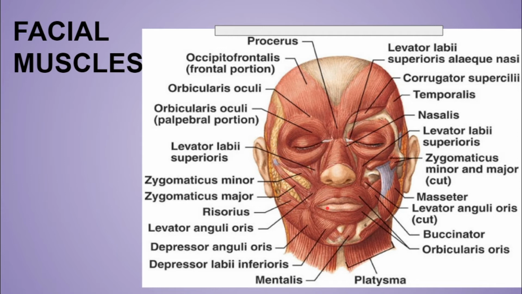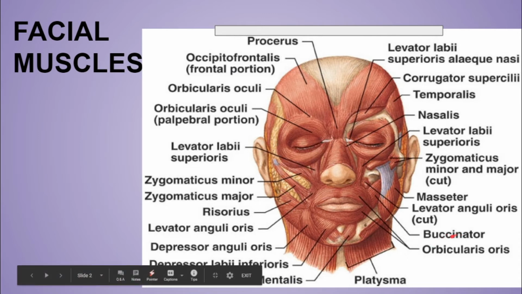Now the buccinator muscle, this is the main muscle of the cheek. This muscle is pierced by two things, remember: the parotid duct and the buccal branch of the mandibular nerve. This muscle flattens the cheek against the gums and teeth and prevents the accumulation of food